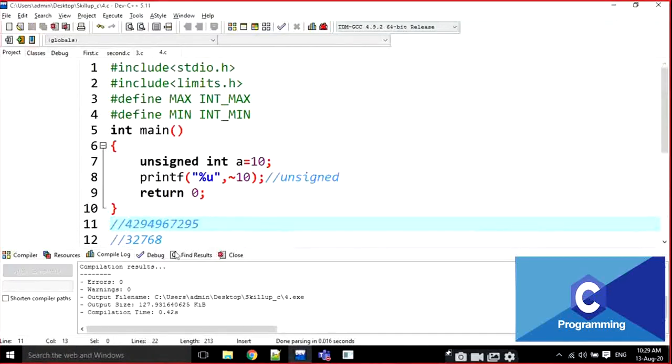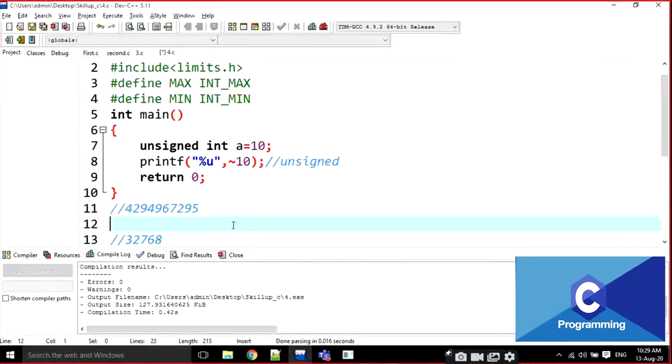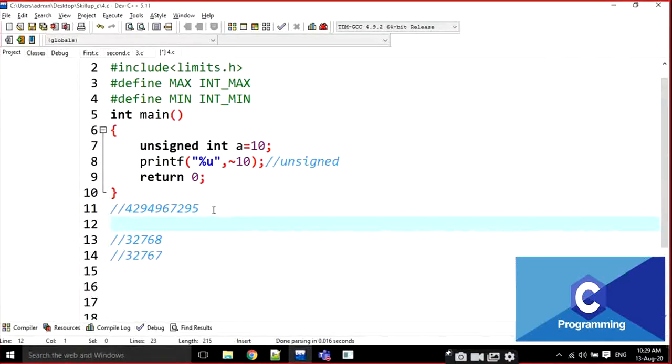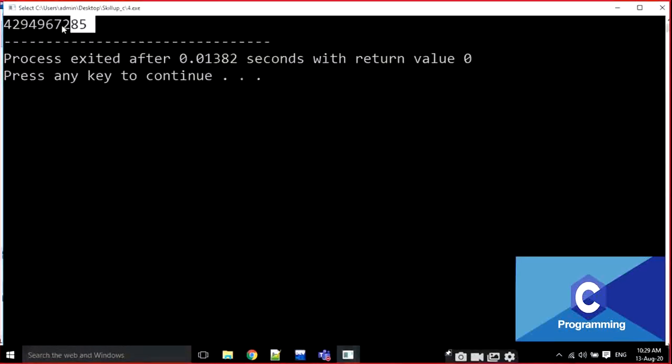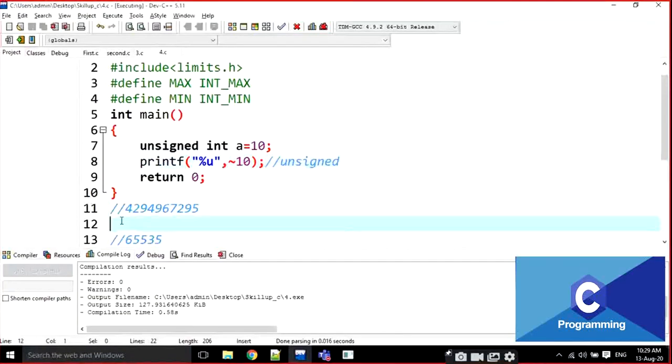This is the maximum value, right? If it is a 2-byte representation, if you are going for Turbo C, maximum value is 65535. If I am going to execute this one, look at here, everything is same. I'm going to copy it and paste here. Everything is same, but here 95 becomes 85. That means that 10 is going to be subtracted from the maximum value.